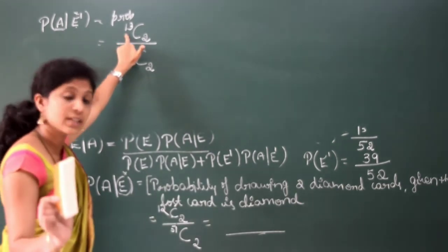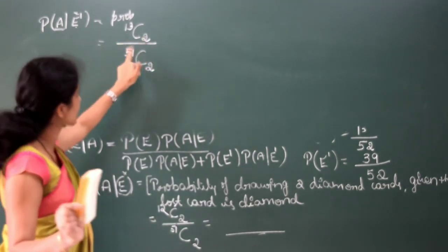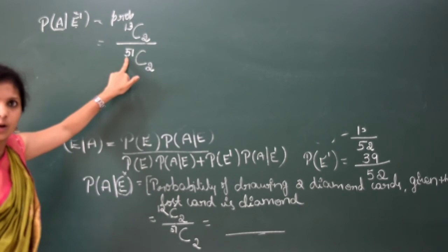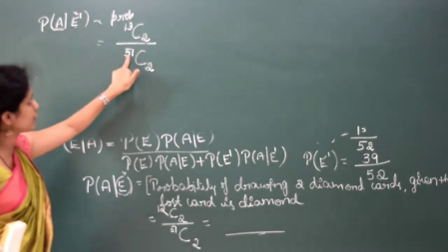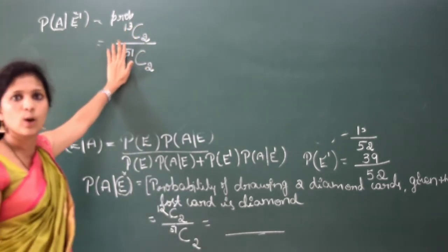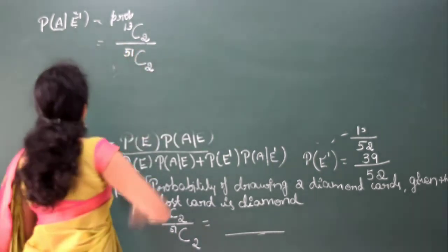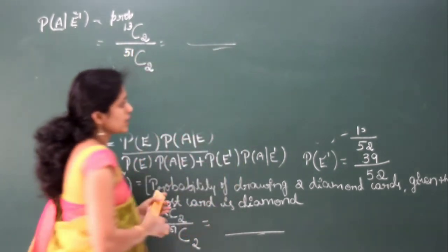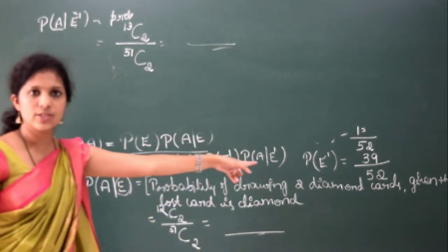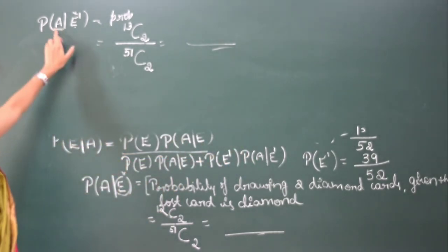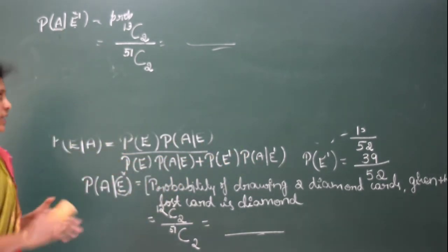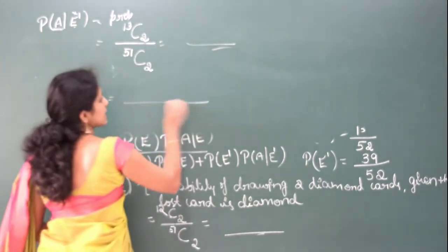In that 13 we need to choose 2, divided by 51C2. Now apply the combination formula and simplify. You have probability of E, E dash, A by E and A by E dash. Substitute each and everything and simplify and complete this problem.